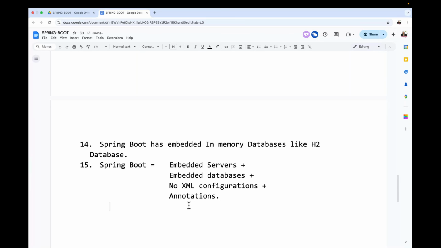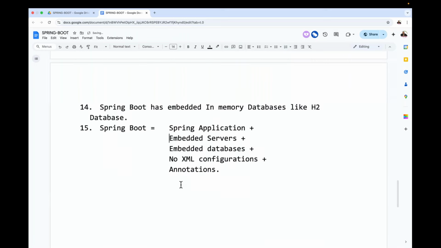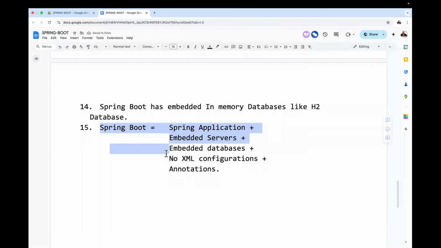Now before all these things, Spring application. So tell me guys, in a simple word, as simple as I'm giving clarity: Spring Boot is what? Spring application plus embedded servers plus embedded databases plus no XML configurations plus annotations. Annotations are also, I'm telling, fewer annotations, not too many annotations.